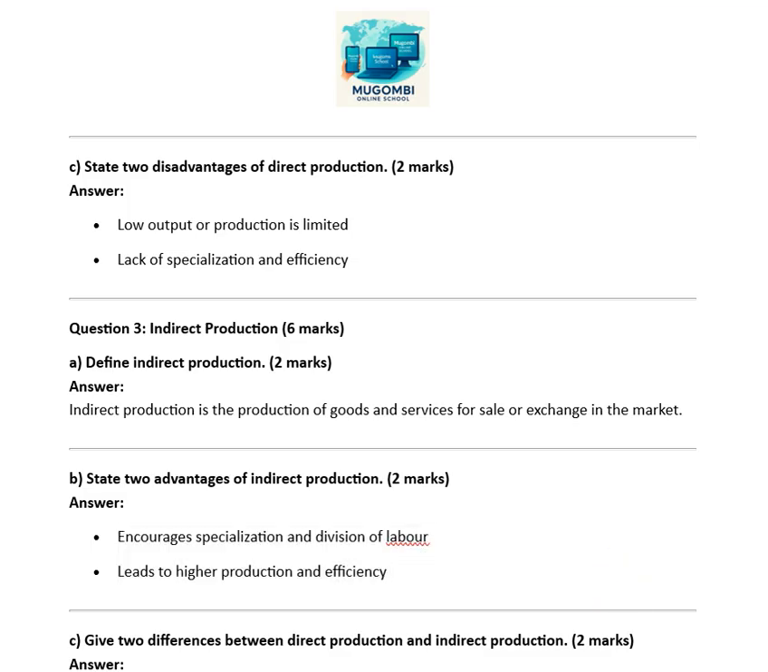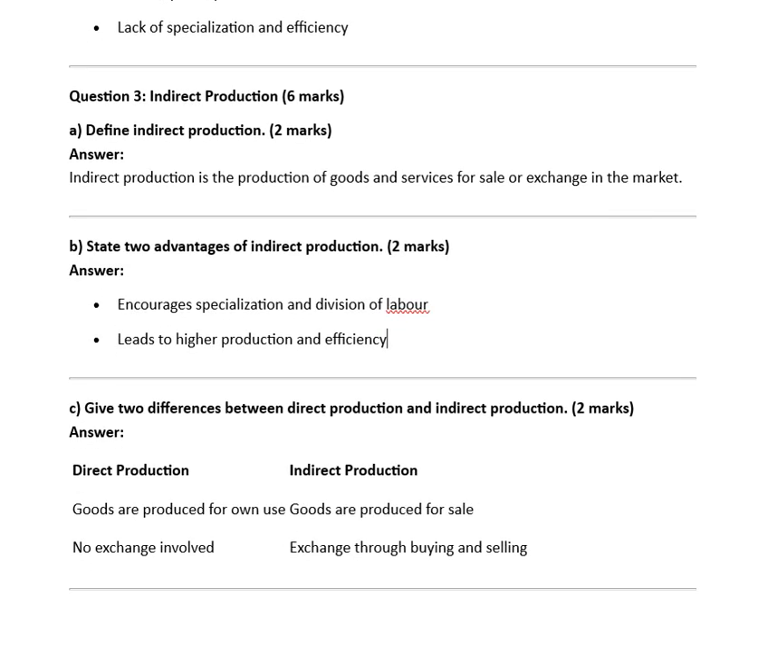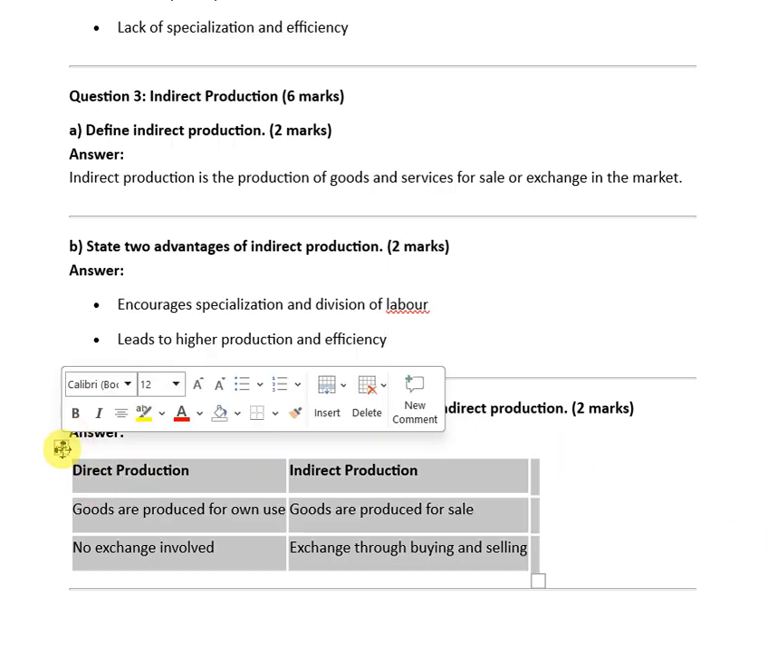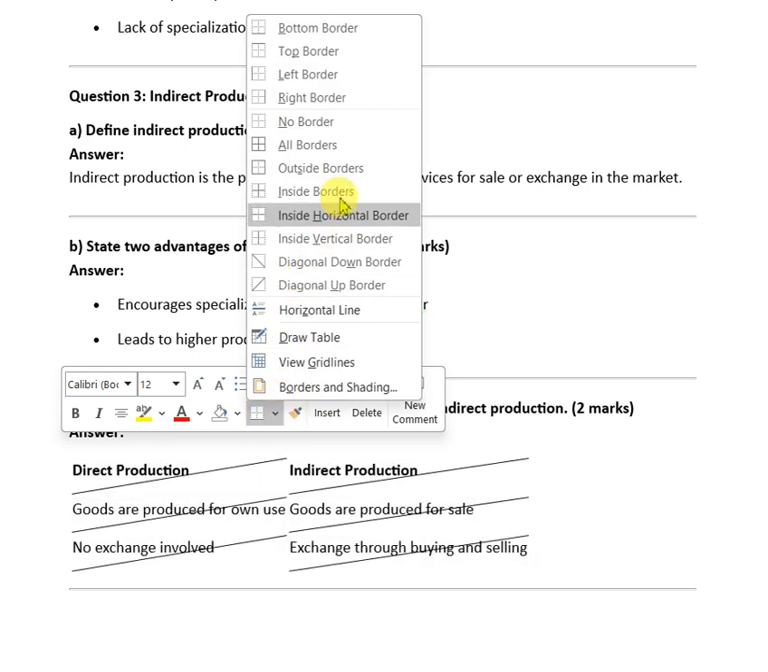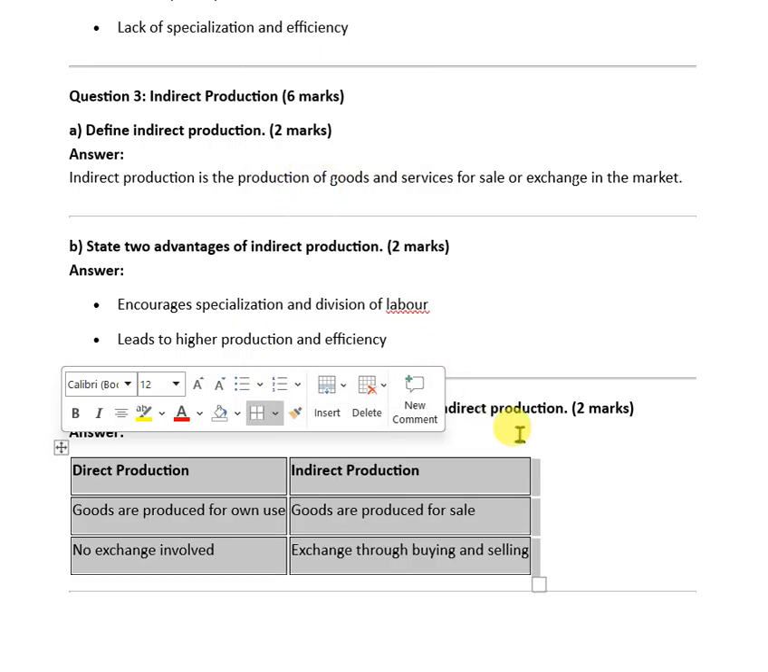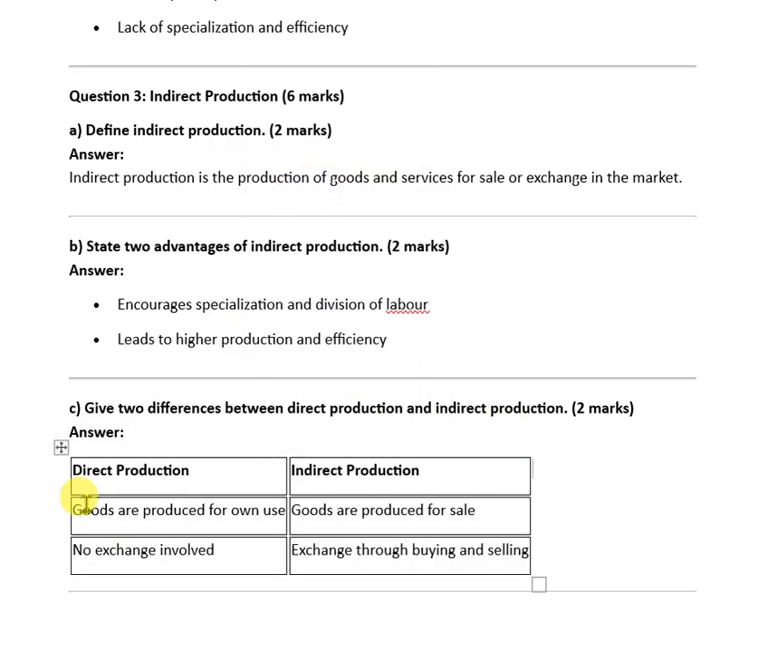Those are the advantages. Then give 2 differences between direct production and indirect production. We need to give the differences. So the differences are like this. For direct production, goods are produced for own use, but for indirect production, goods are produced for sale. That's how you give the differences. Then there is no exchange involved in direct production, while in indirect production, exchange is done through buying and selling.